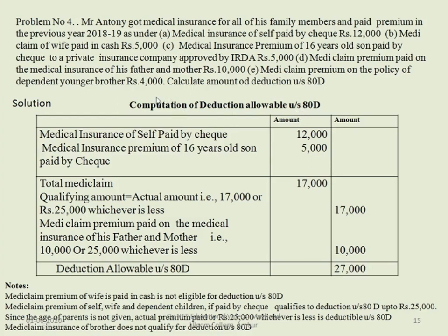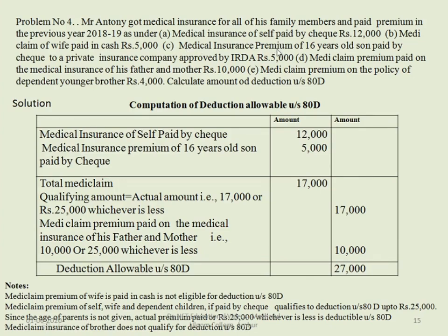So they have asked you to calculate the amount of deduction under 80D. So computation of deduction allowable under section 80D. We'll calculate. Write the heading. Then first one is medical insurance for self. Medical insurance for self is paid through check, so you can take that into consideration. But in case of mediclaim for wife, it is paid in cash, so it cannot be taken into consideration for claiming deduction.